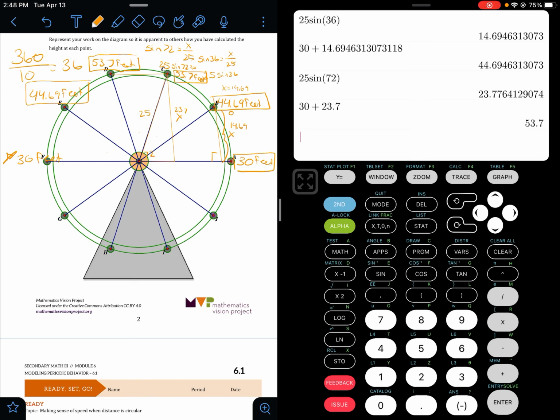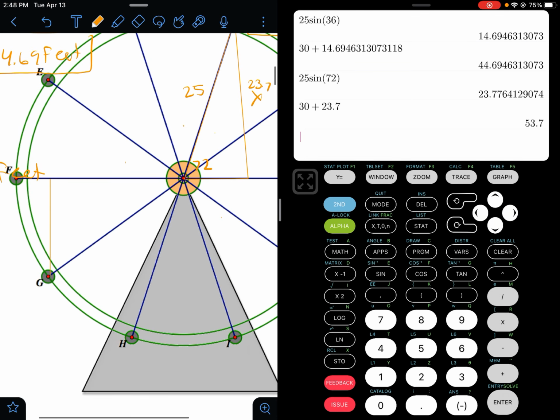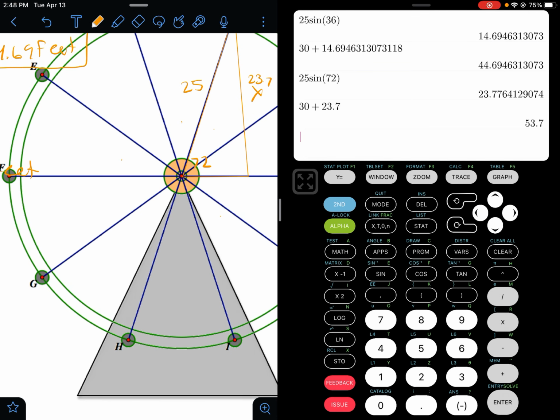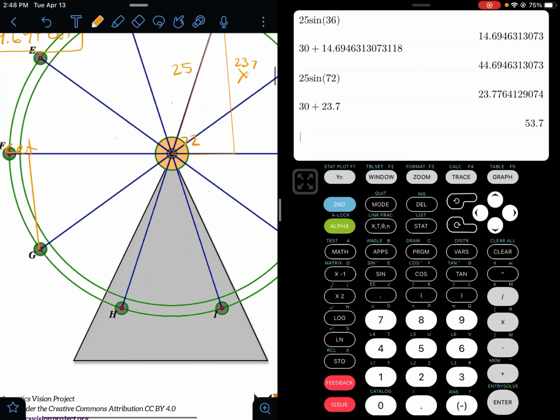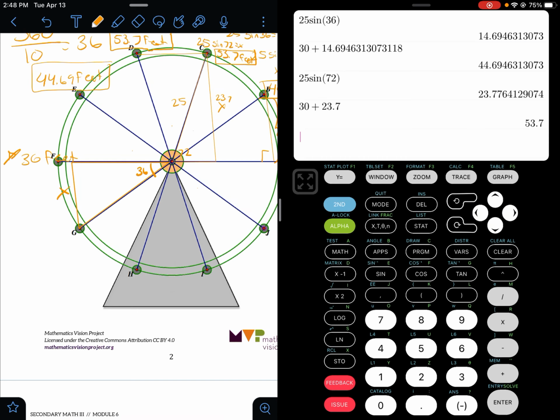So what we're going to have to do here is find the height again. However, instead of adding it to 30, we're going to subtract it from 30 because it's going to be that much lower than the 30. So let's go ahead and make another triangle. We got this triangle here. Again, we know that this angle is going to be 36 degrees, and we're looking for this.